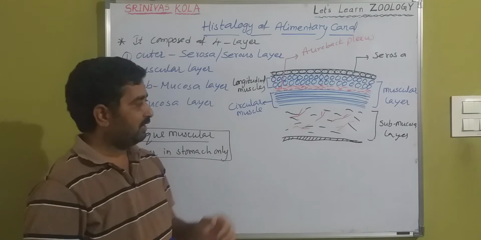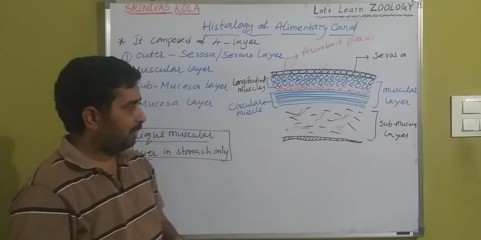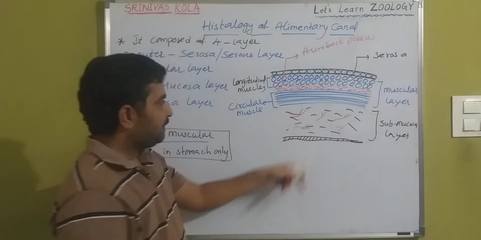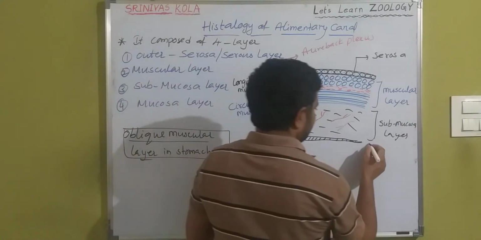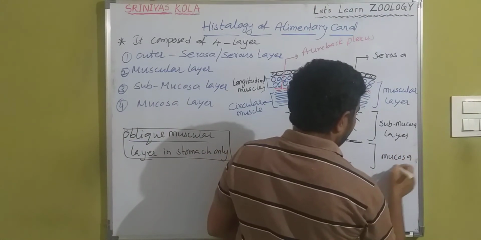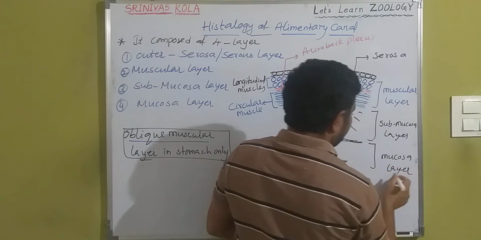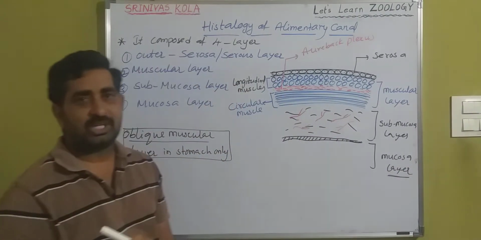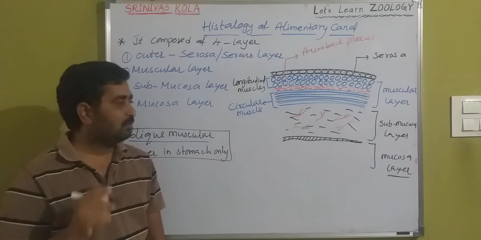The submucosa layer is composed of dense regular connective tissue and blood vessels. This layer is followed by the mucosal layer, and the mucosa layer is the innermost layer.